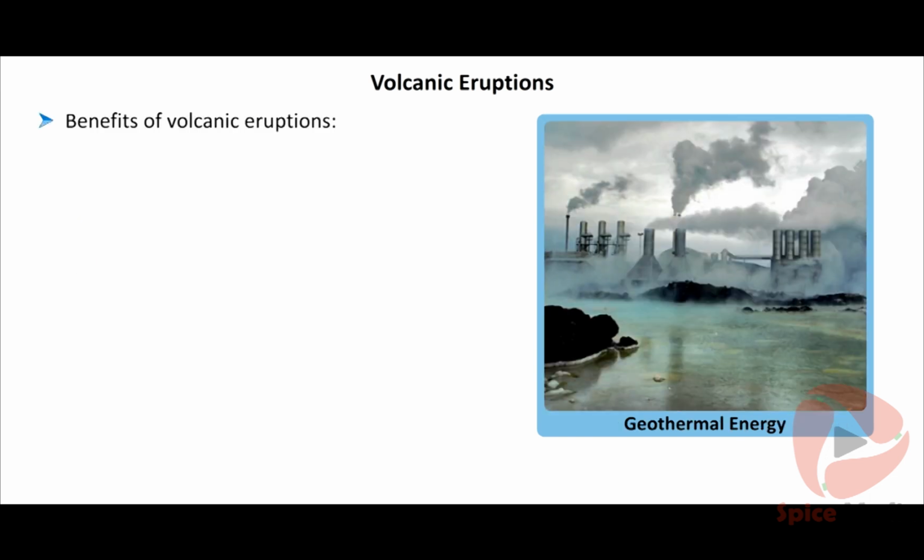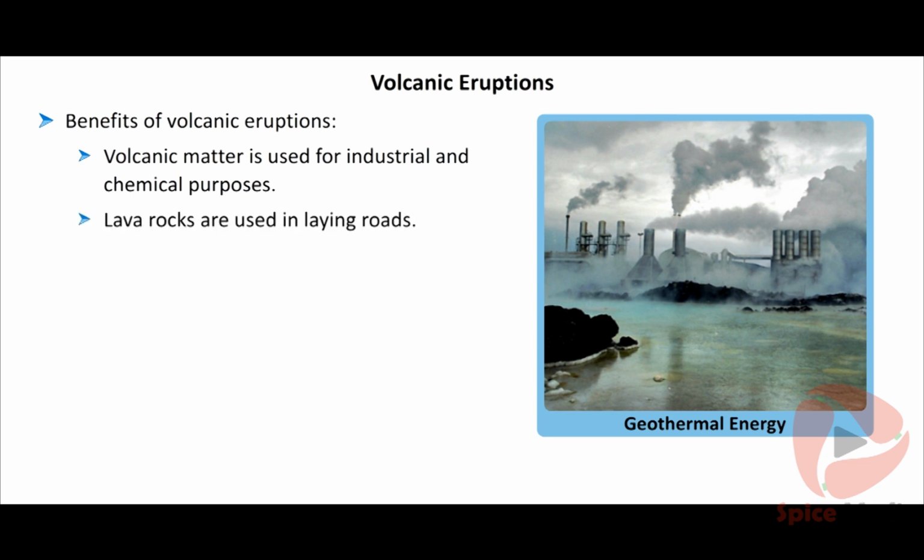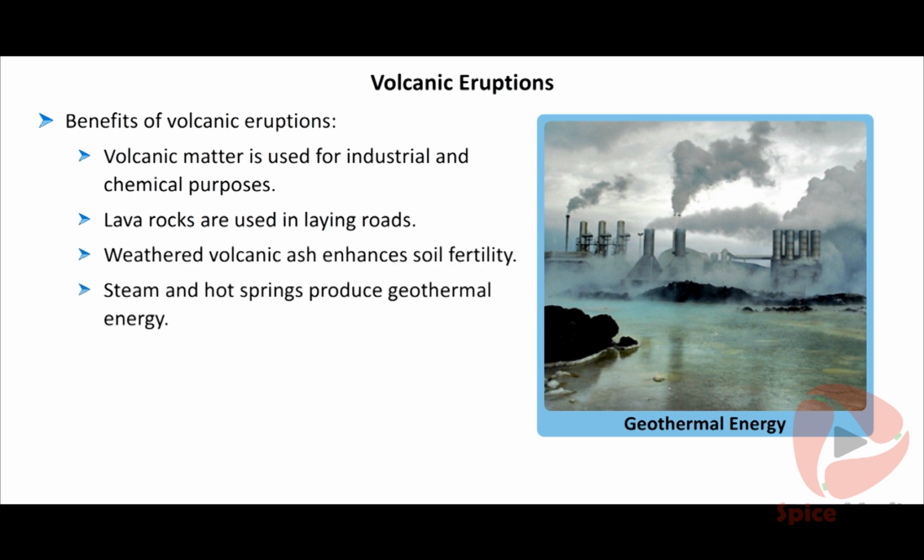Benefits of volcanic eruptions. Volcanic matter is used for industrial and chemical purposes. Lava turns into rocks. These are used in laying roads. Weathered volcanic ash enhances soil fertility. Steam and hot springs from volcanics produce geothermal energy.